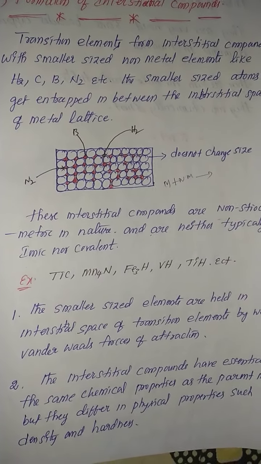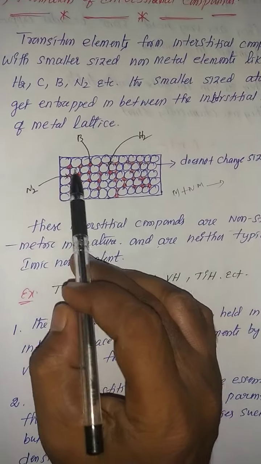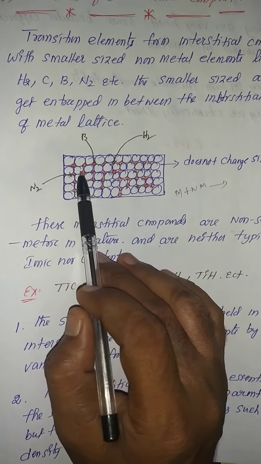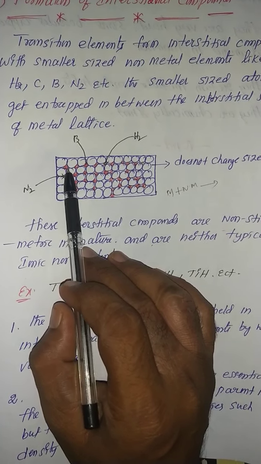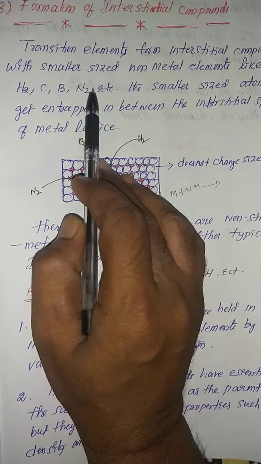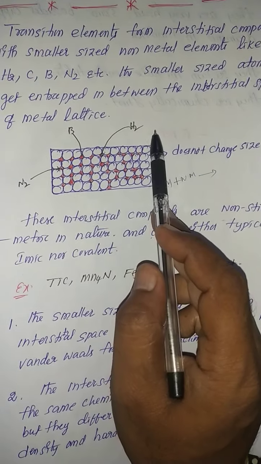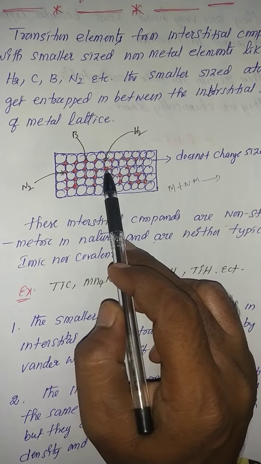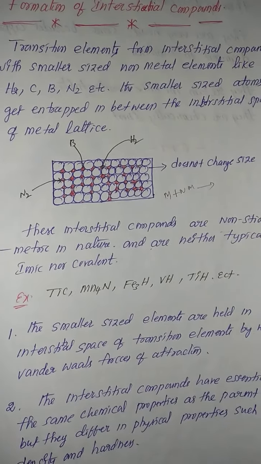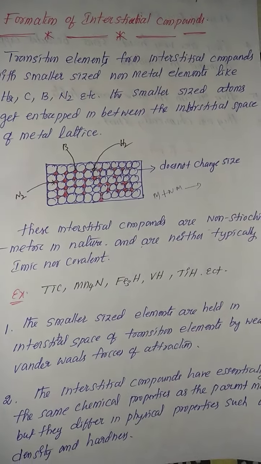My dear students, interstitial compound means in the metallic surface, between molecule and molecule, there are some little interstitial spaces. Whenever the metal reacts with this kind of non-metal, the non-metal can easily enter into the interstitial space, and new products are formed.